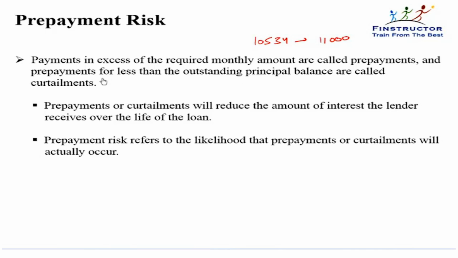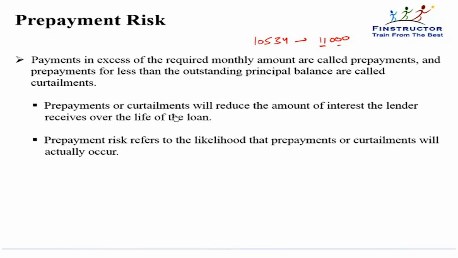Payments for less than the outstanding principal balance are called curtailments. So if we just made 11,000, that means we haven't prepaid the loan fully. There's still a lot of principal remaining, but have we curtailed our principal a little bit? Yes, because our principal due will now be lower to the extent of this excess payment. If we fully prepay the entire loan, that is in one shot we pay this period's interest also, and whatever is the outstanding balance, then that will be called a full prepayment.